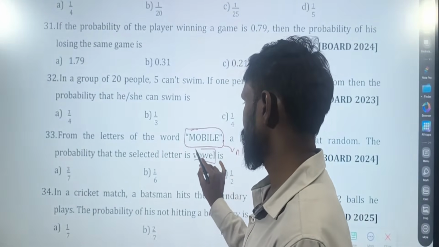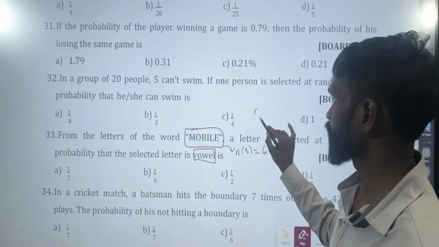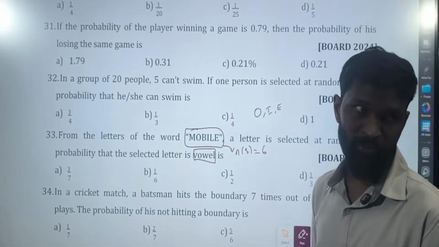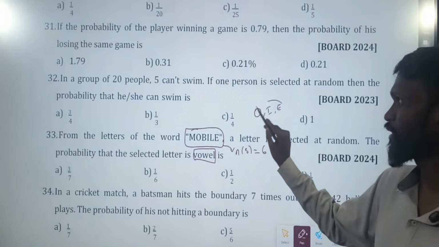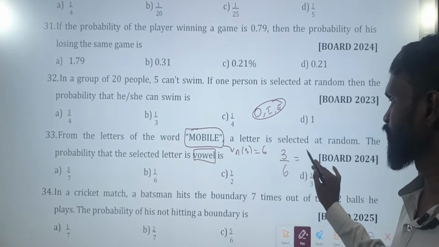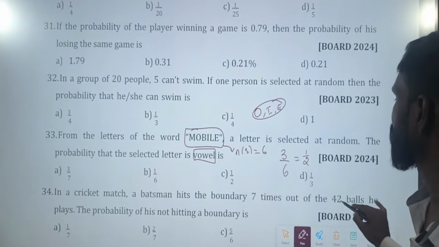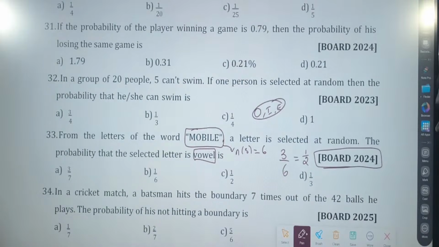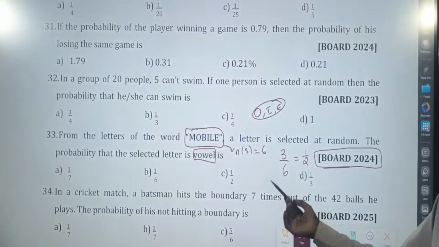A vowel. Vowels are O, I, E. How many are there? 3. Out of 6. So your chance is 1 by 2. When was it asked? Board 2024. So hopefully you can do it.